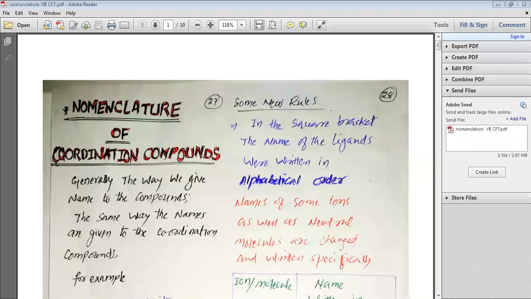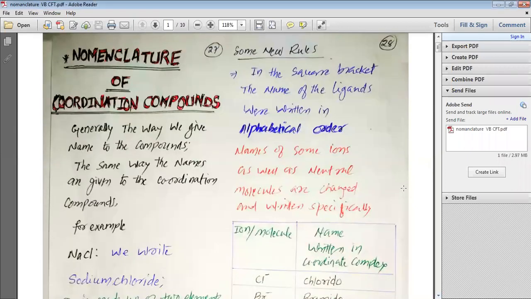At the same time, we studied various types of complexes like homoleptic and heteroleptic coordination compounds, where the ligands are either of the same type or of different types. We studied the basic differences between the double salt, which can ionize completely, and the coordination complexes, which do not ionize completely, but have a coordination entity which remains intact.